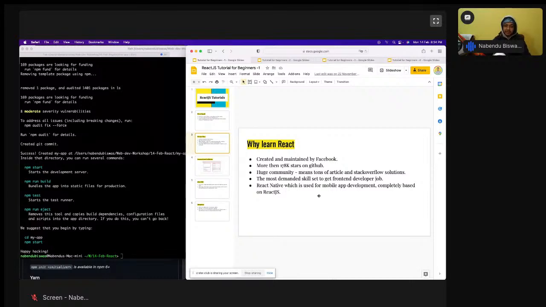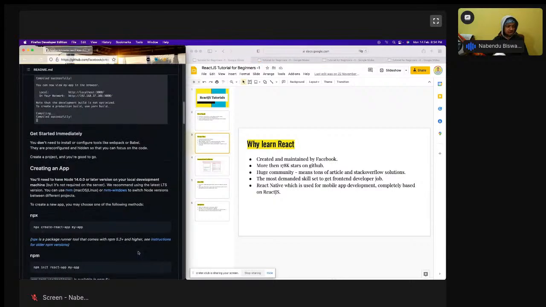And another thing, React Native, which is used to do mobile app development, is completely based on React. In fact, 90% is there. Yarn create react-app, I don't use Yarn that much, so I don't know.